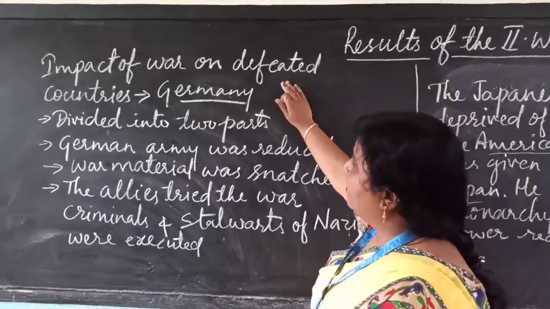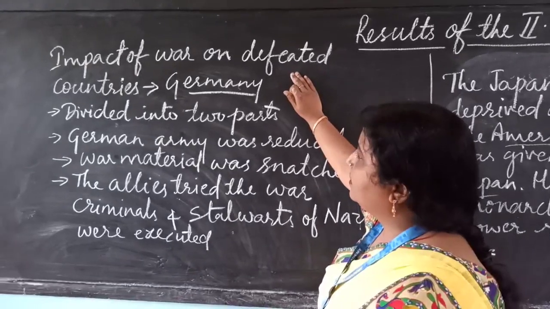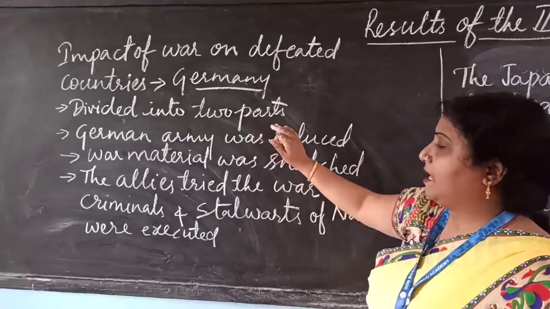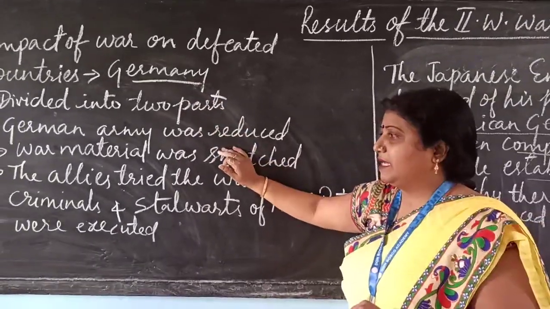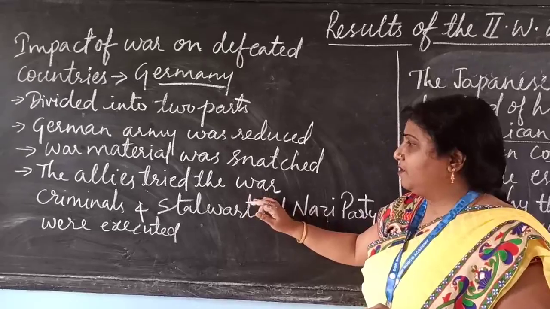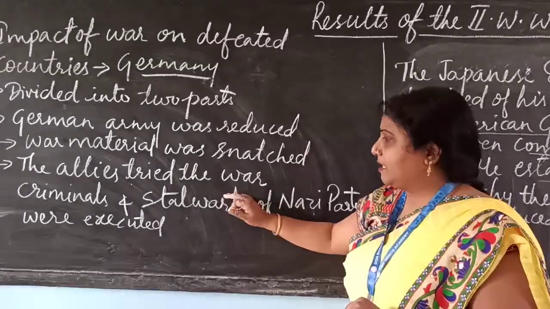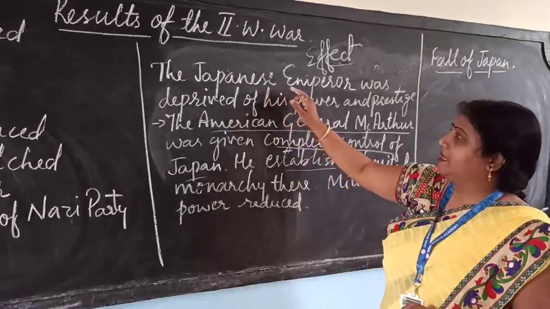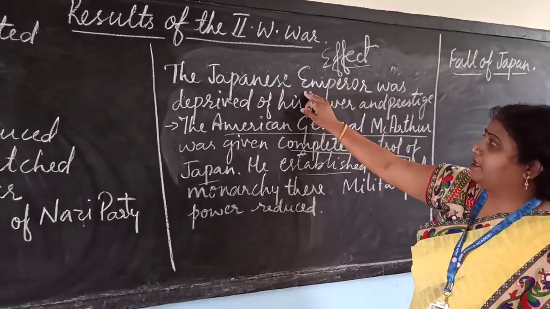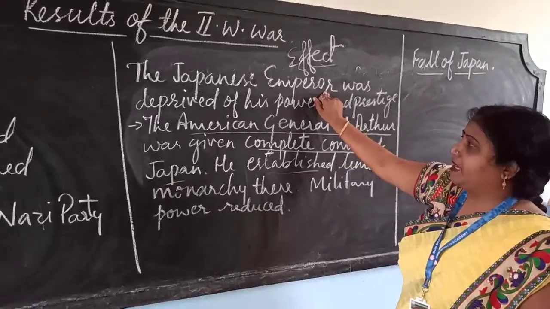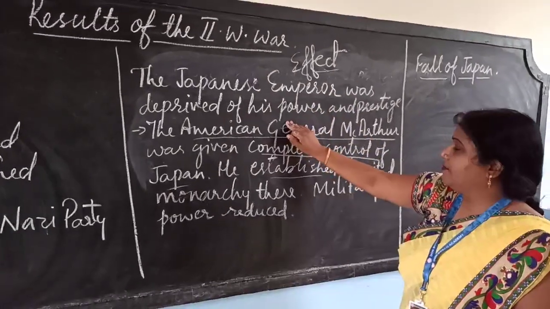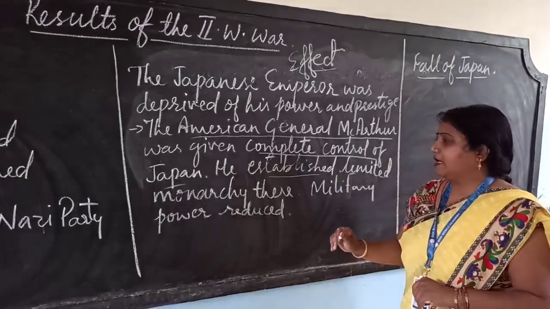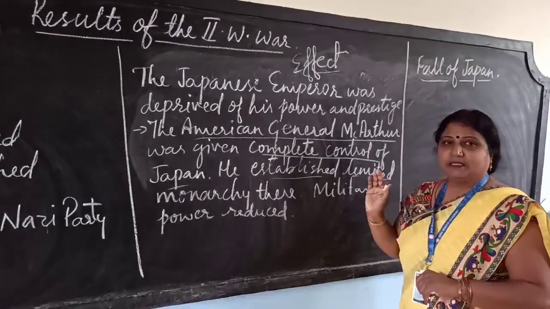Next, what was the impact of the war on Germany? Germany was divided, the German capital was divided, the German army was reduced, and war material was snatched. The Allies tried the war criminals, and the stalwarts of the Nazis were executed. What was the effect of the Second World War on Japan? The Japanese emperor was deprived of his power. American General MacArthur was given complete control of Japan. He established a limited monarchy, and their military power was reduced.